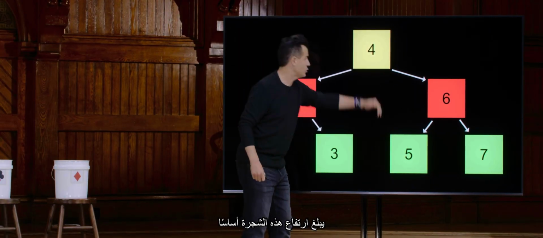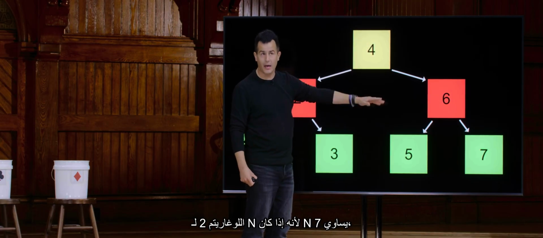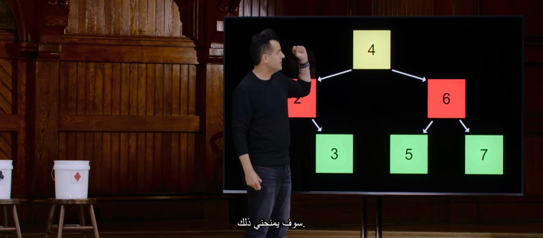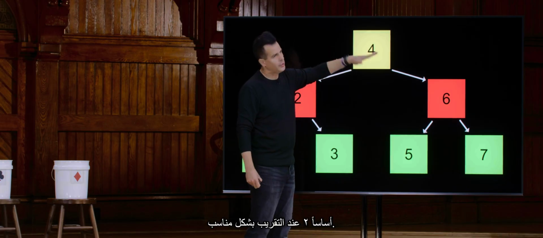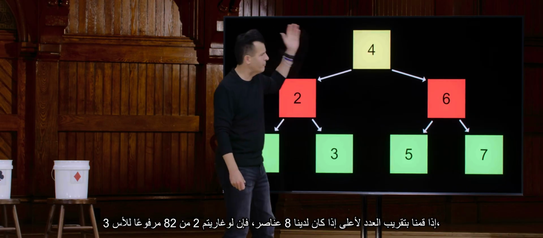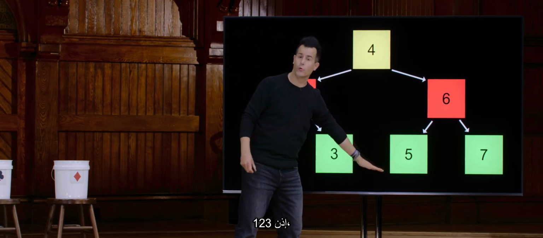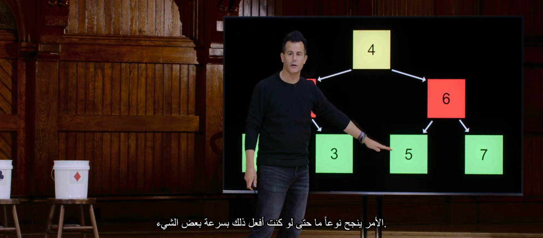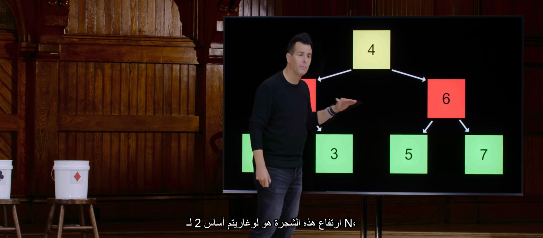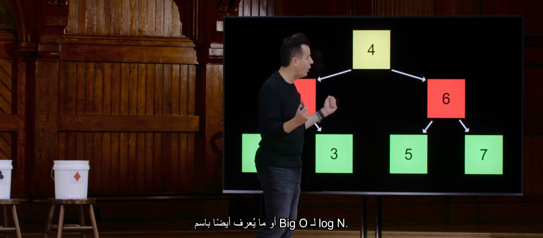The height of this tree is essentially log base 2 of n, because if n is 7, it's going to give me essentially 2 when we round appropriately. If we round up, if we've got 8 elements, log base 2 of 8, 2 to the 3rd, so that means 3. So 1, 2, 3. It kind of works out, even if I'm doing that a bit quickly. The height of this tree is log base 2 of n, aka big O of log n.